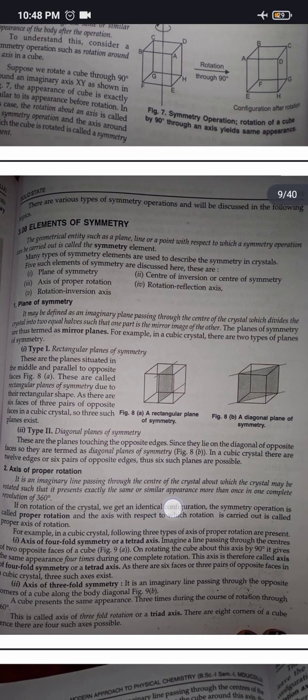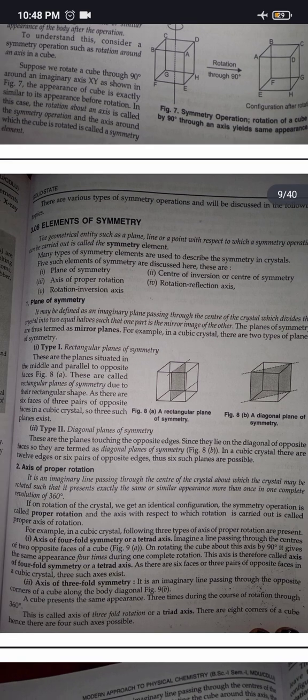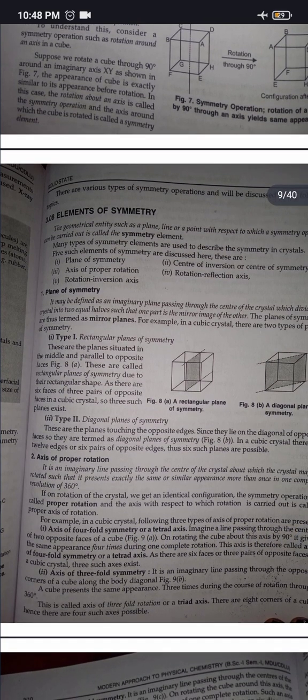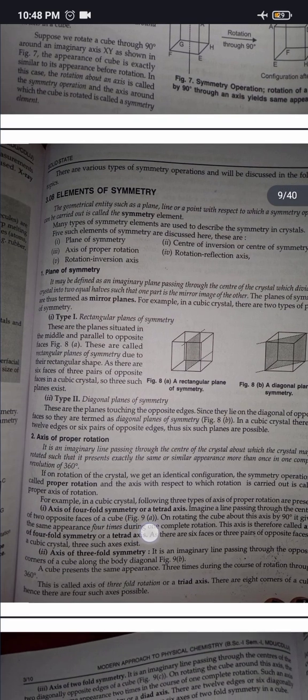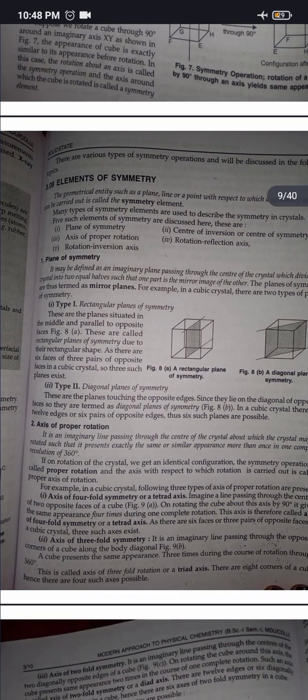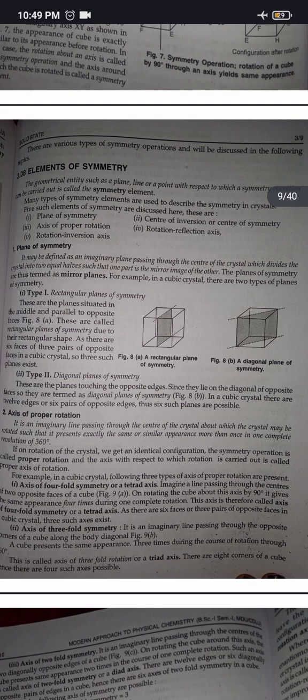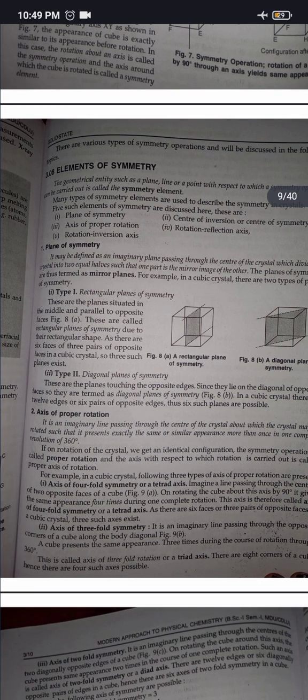For example, in a cubic crystal, the following 3 types of axes of proper rotation are present. Axis of four-fold symmetry or a tetrad axis. Imagine a line passing through the centers of two opposite faces of a cube. On rotating the cube about this axis by 90°, it gives the same appearance 4 times during one complete rotation. Thus, the axis is called an axis of fourfold symmetry or a tetrad axis. As there are 6 faces or 3 pairs of opposite faces in a cubic crystal, 3 such axes exist.